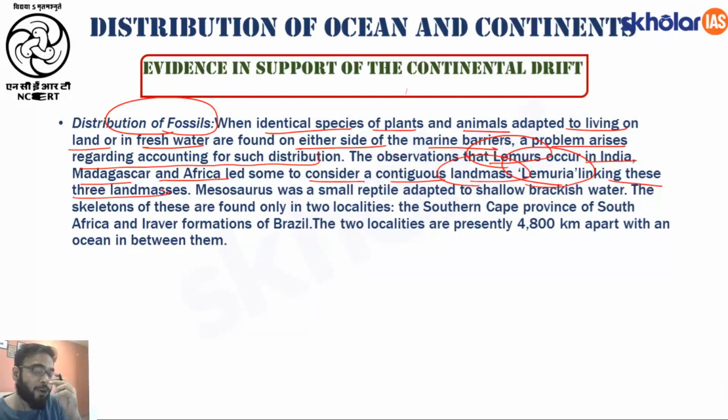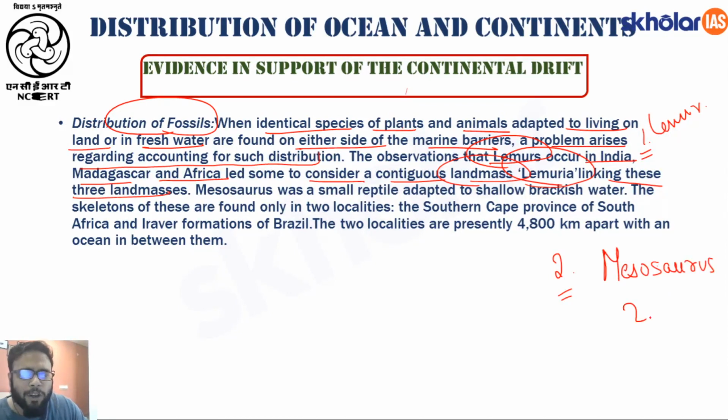So lemur is found in Africa, Madagascar as well as India, meaning what? Meaning it provides evidence that they were once part of the same continent, right? Now this was the first fossil that Wegener took the help of, that is the lemur fossils, right? Second is more convincing, which is about Mesosaurus and also Lystrosaurus, which is not given in the NCERT, but for your knowledge I am saying. Now what are this Mesosaurus and Lystrosaurus?